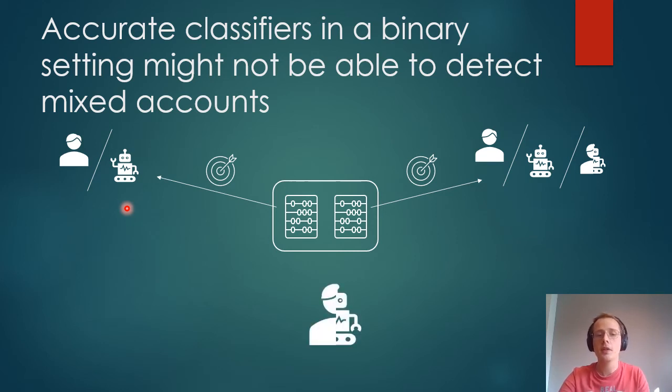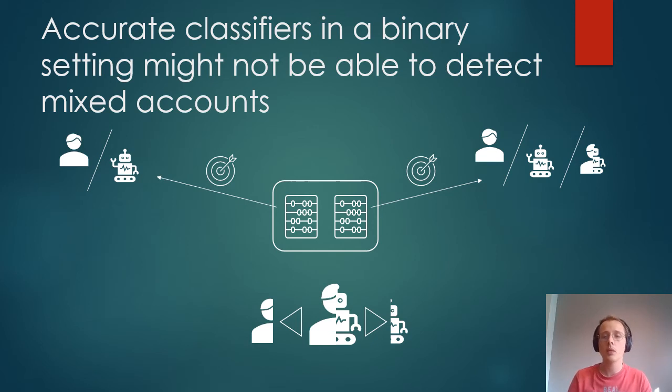We hypothesized that this is because of the following fact. Suppose that we have some mixed account here, then their activity is clearly a mix of human comments and bot-like comments. So when we let classifiers train on features such as the number of repositories that are started by a user, then these classifiers might not be able to accurately predict that a comment was made by a bot when the comment was made by a mixed account.